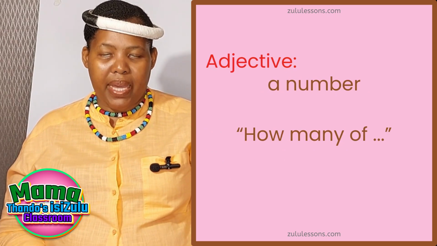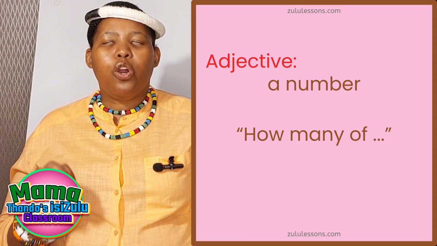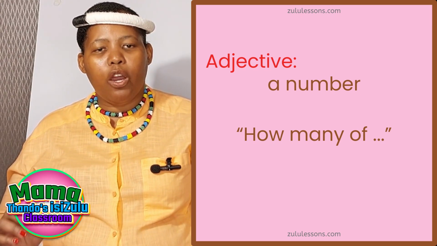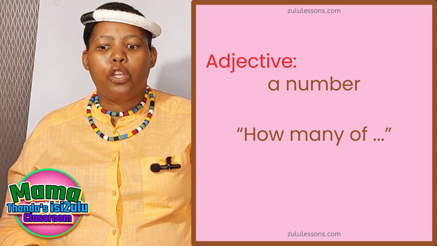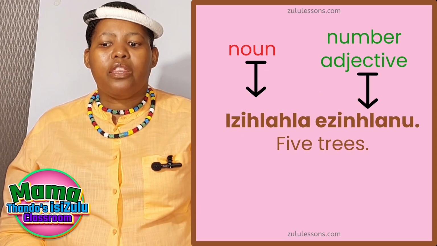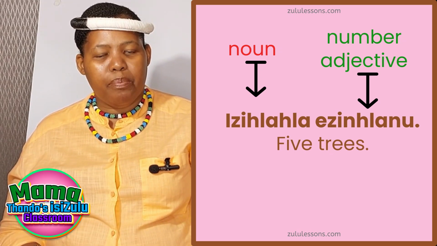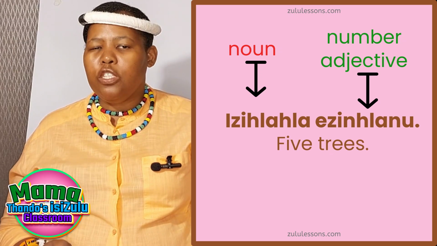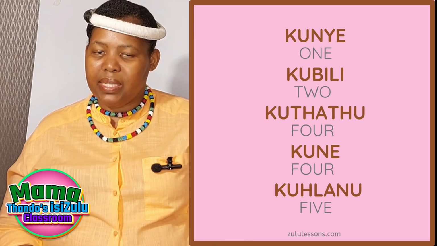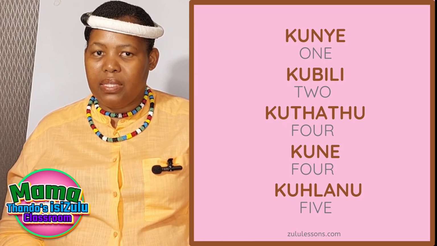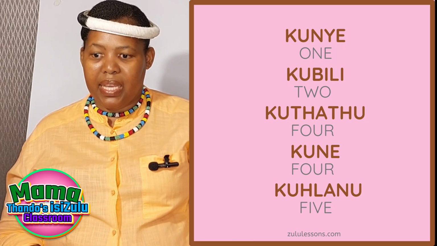In this particular case, the adjective will be the number because we are describing objects or nouns by the number 5. You will see two words. The first will be the noun itself, followed by the number. The number you will see will not be the same as the full number that we use when we list numbers in isiZulu, like saying kunye, kubili, kuthathu, kune, kuhlanu. We will not see it like that.